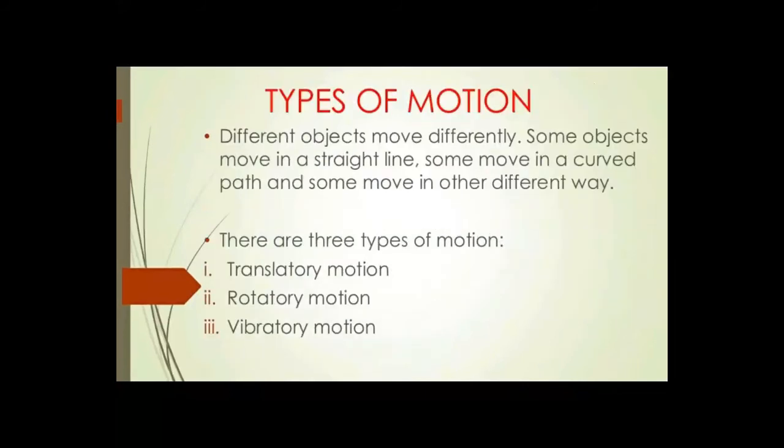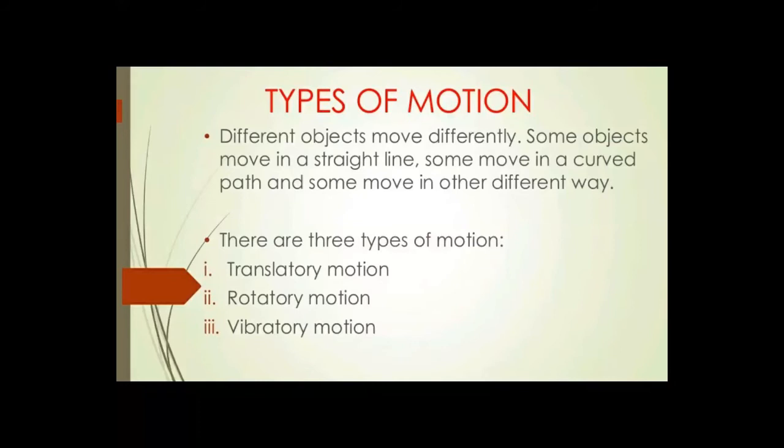Now, the next topic is types of motion. If we observe our surroundings, we see that there are different types of motion. Different objects move differently. Some objects move in a straight line, some move in a curved path, and some move in other ways. So we can say that there are three types of motion.